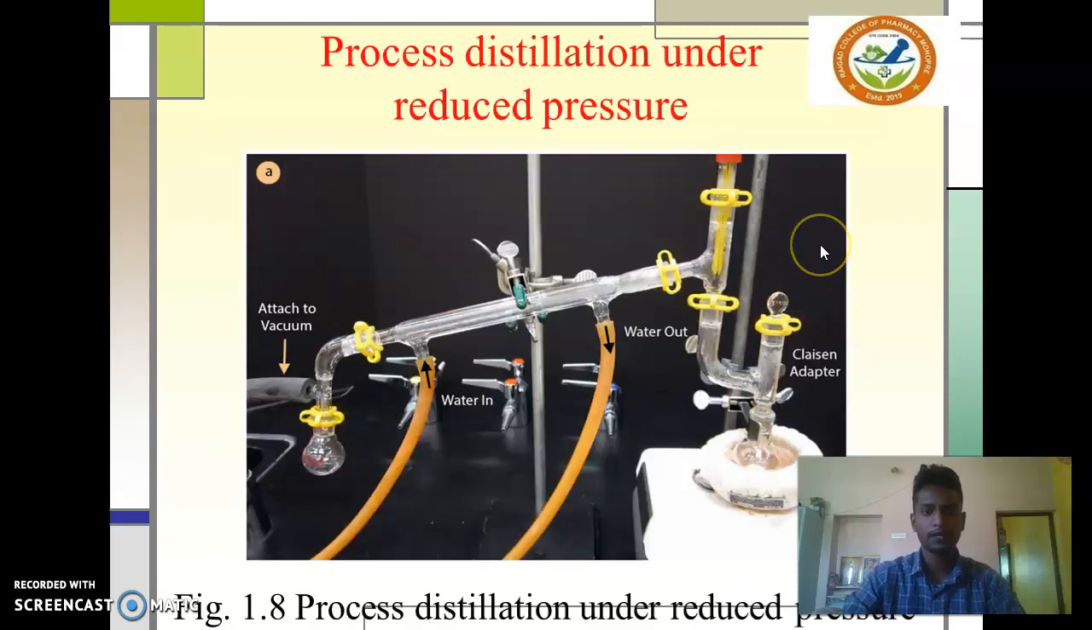This is the diagrammatic representation of the process of distillation under reduced pressure, in which the apparatus is attached to a vacuum, then a simple condenser, then a collector, then the mixture of the compound, specially using the Claisen adapter. These regulate the distillation pressure.